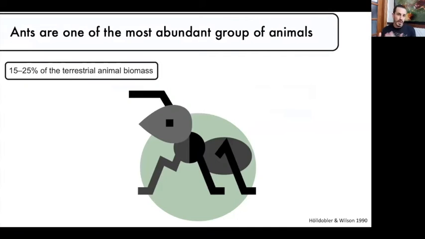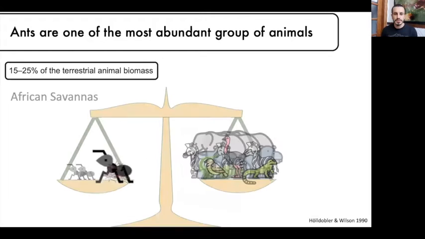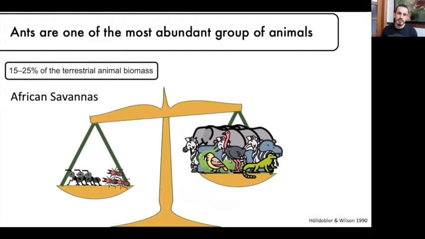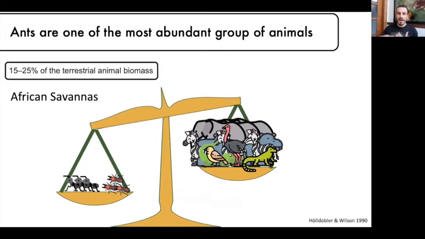Ants are one of the most abundant groups of animals in the world. They compose 25% of all animal biomass. Just to have an idea, if you weigh all the ants and the termites in the African savannas and compare them to vertebrate biomass, ants and termites have a higher biomass than all the vertebrates, including elephants, zebras, lizards and birds.